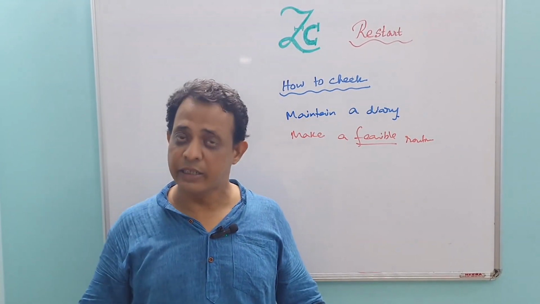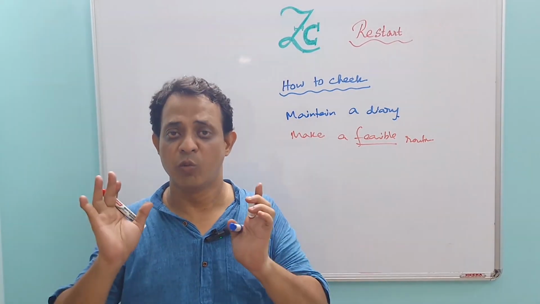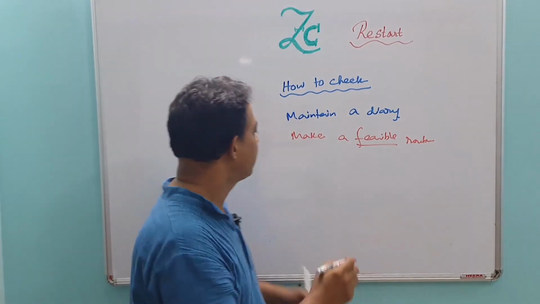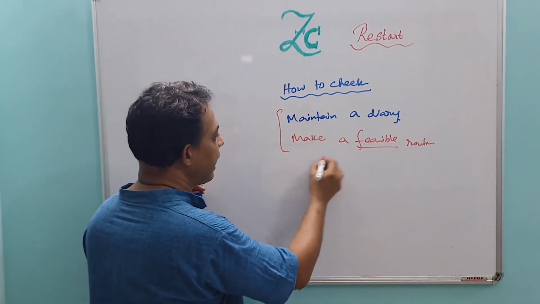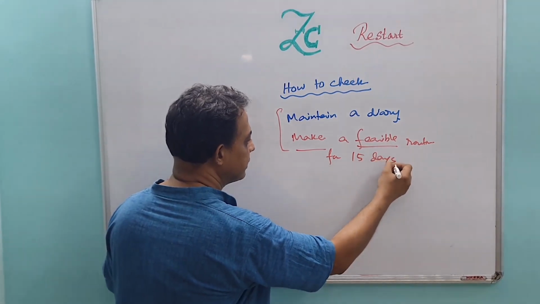You make a feasible routine, that 10 hour your self study time. So what must be read in the first 15 days? So maintain a diary and make a feasible routine for 15 days.